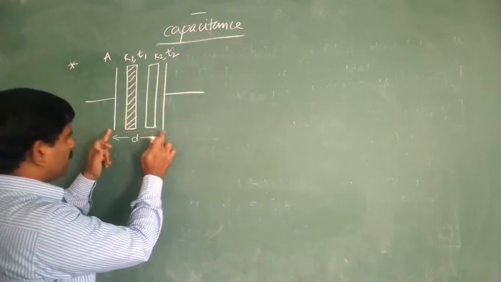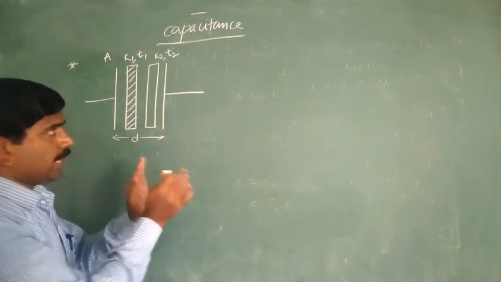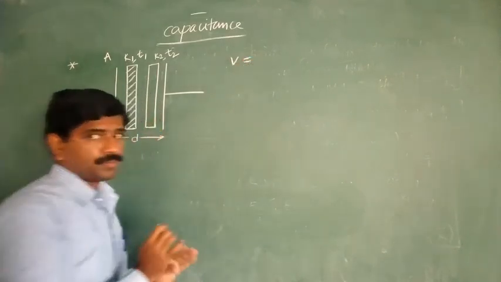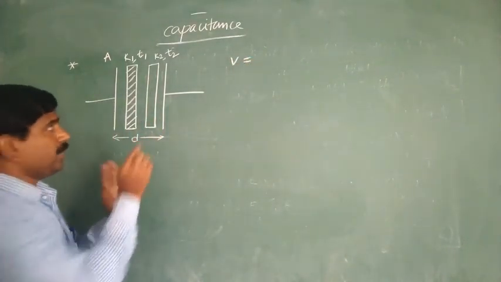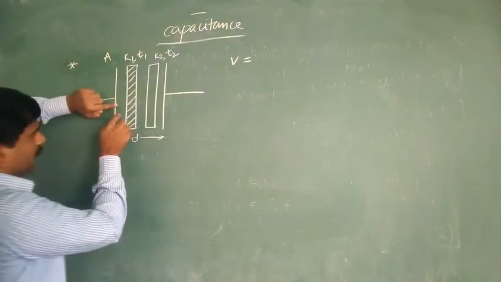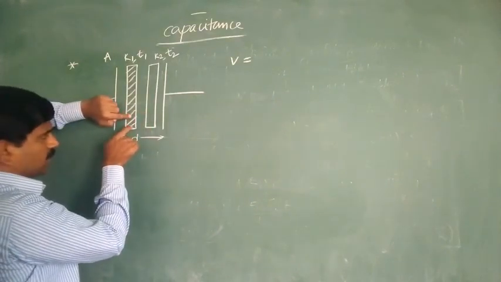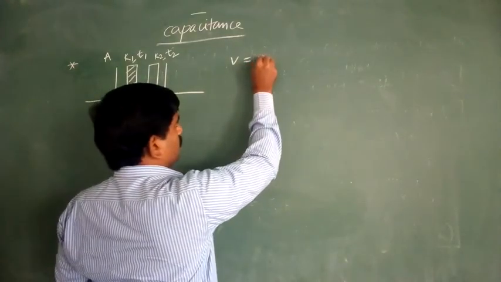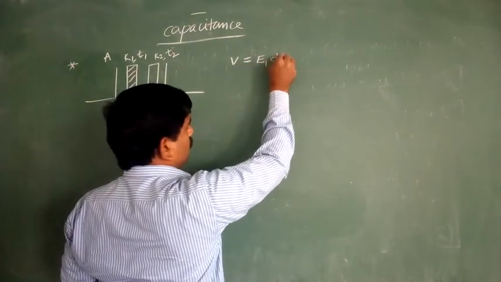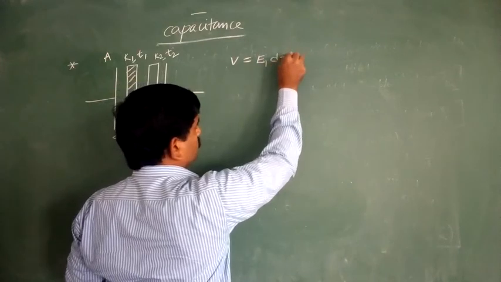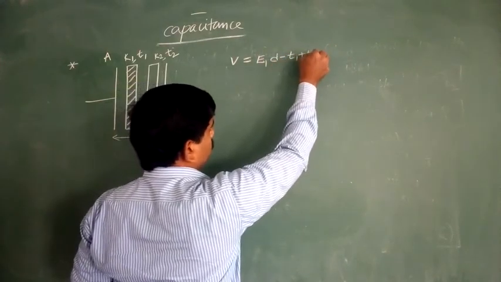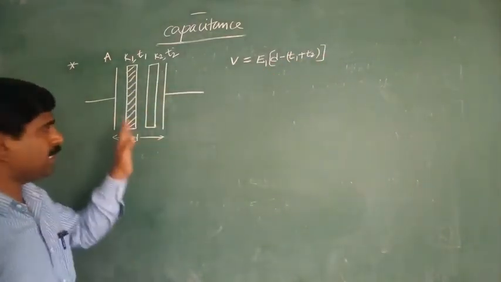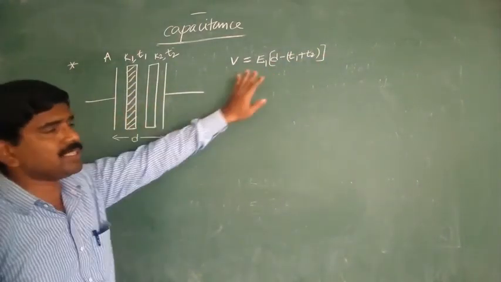So the potential difference between these two plates, I am considering as V. V is equal to... here three mediums are there: the air medium, the first dielectric and the second dielectric. So I am writing E1 into D minus (T1 plus T2). This is the air medium, E1, where the electric field intensity is equal to E naught.